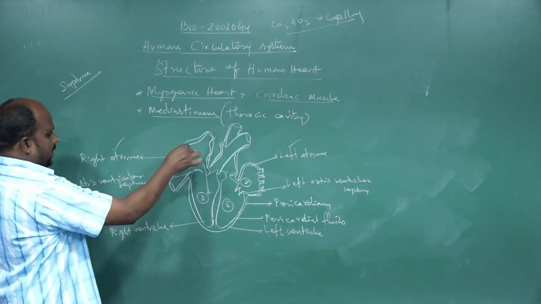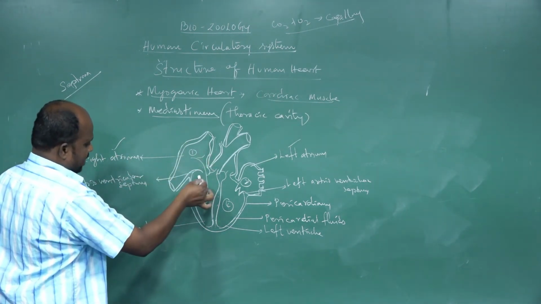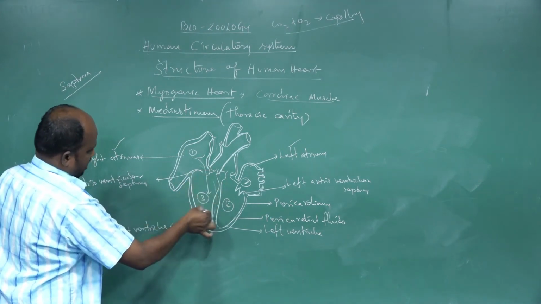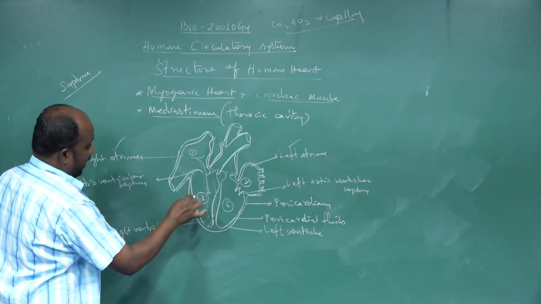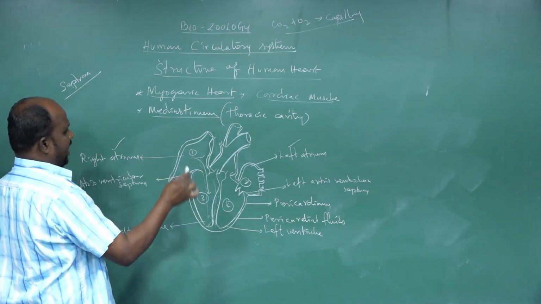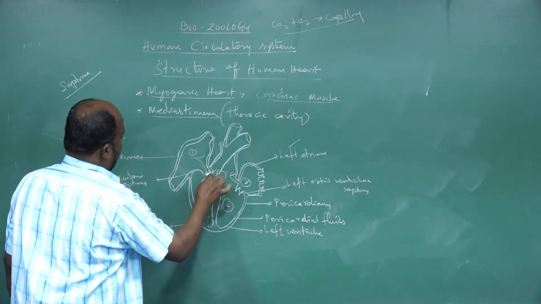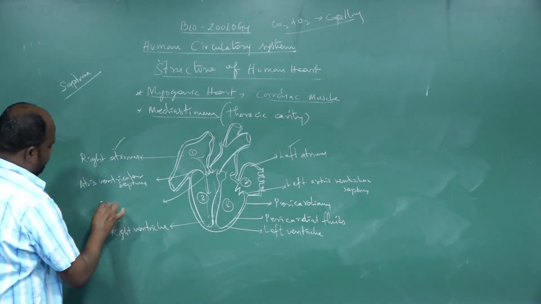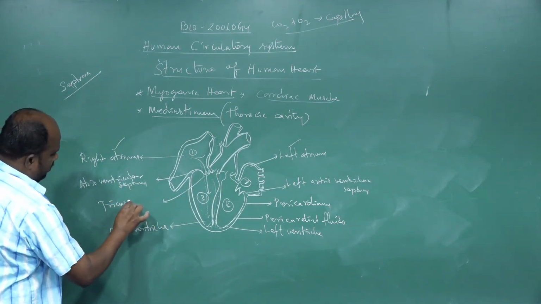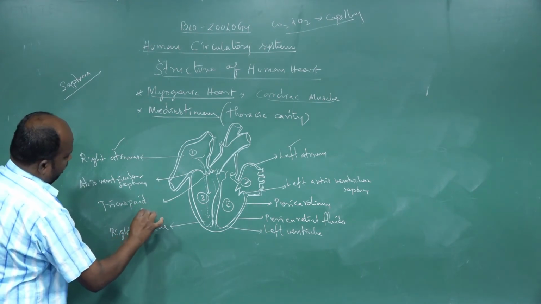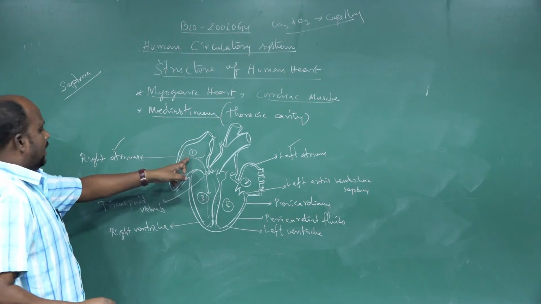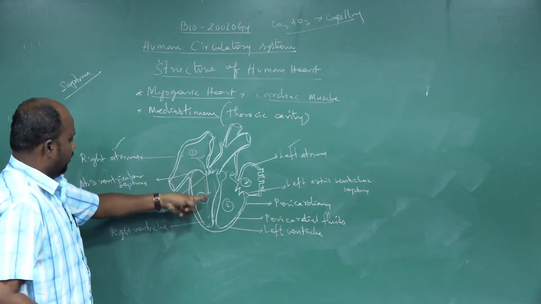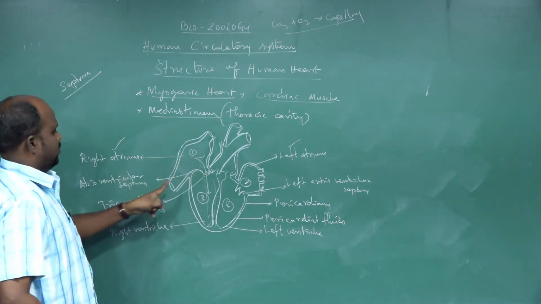First one, this is the right atrium, and this is the right ventricle. Blood flowing from right atrium to right ventricle is controlled by a special type of valve, named the tricuspid valve.